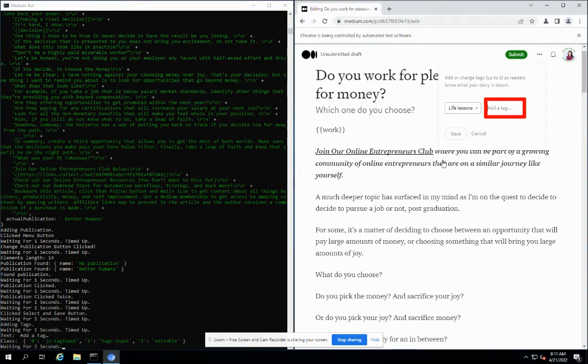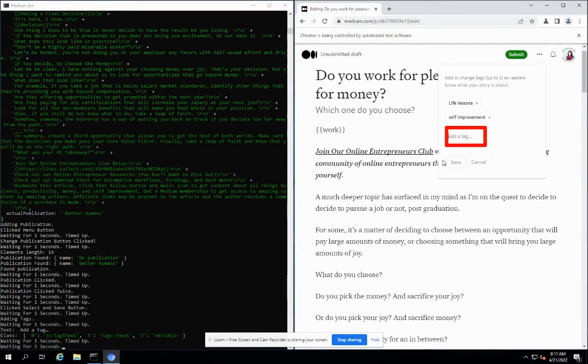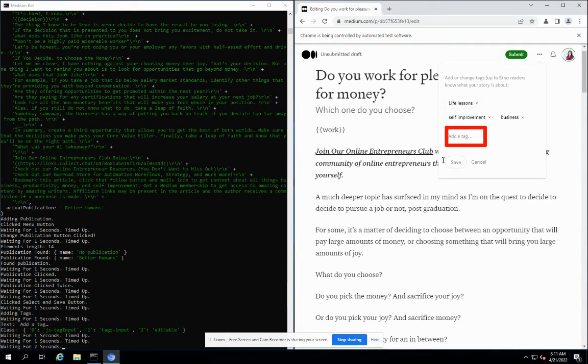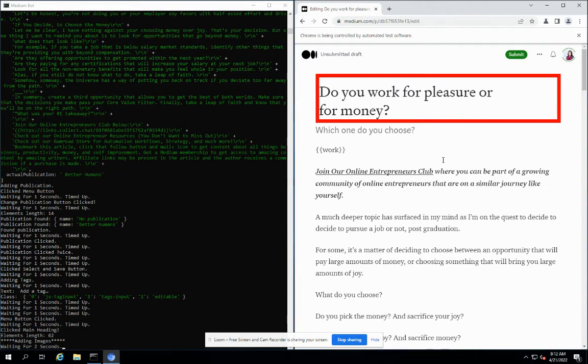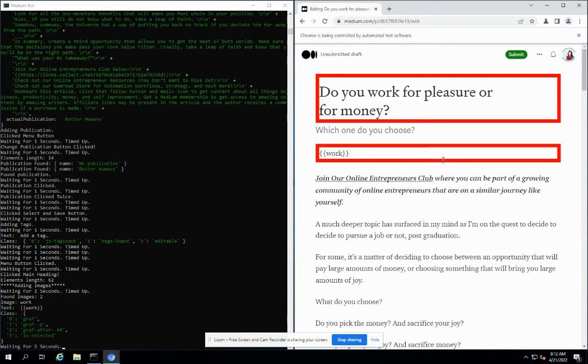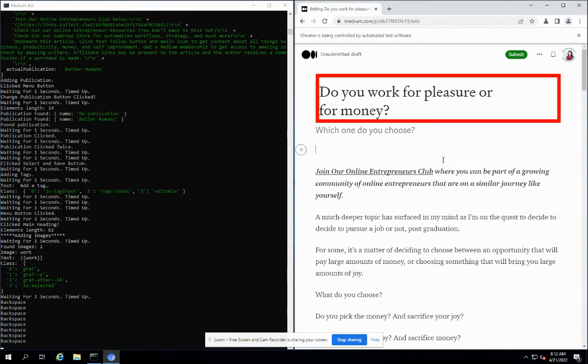Now as you can see, it is adding the tags here. We have also made this red border so we know how it is working. And you can also see the log, how many seconds you have to wait. Now it is adding images and the class. And these are some debugging tools which we have added.